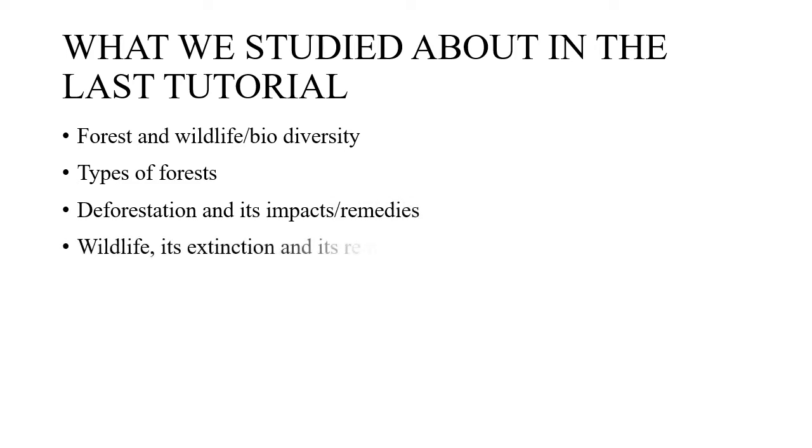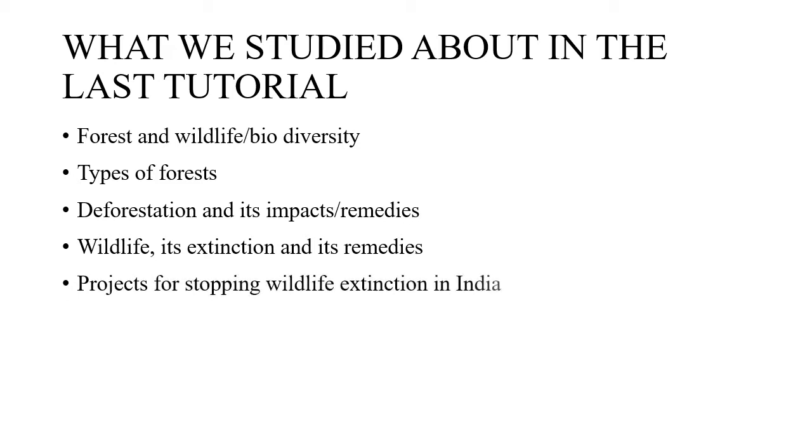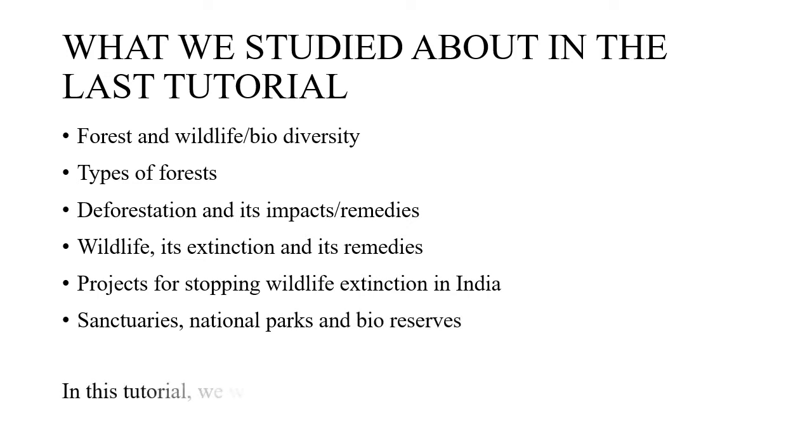Then wildlife, the extinction of wildlife and how to stop that extinction. Then various projects like tiger, elephant, rhino and vulture projects for stopping wildlife extinction in India. Also we studied about sanctuaries, national parks and the biosphere reserves created for the protection of wildlife. So that was what we studied in that chapter.